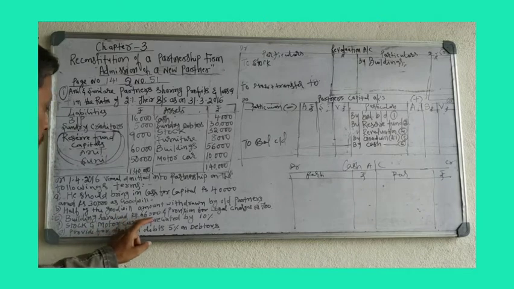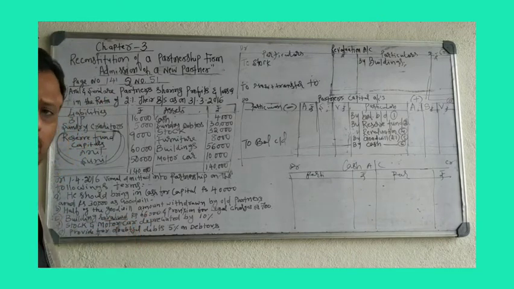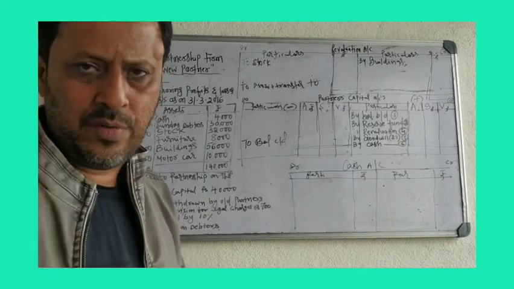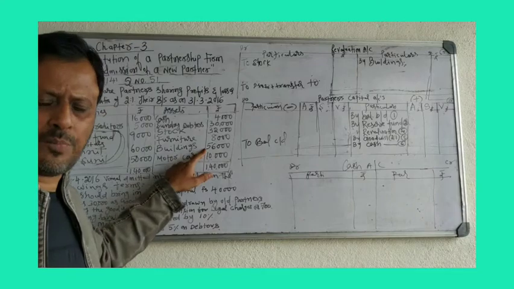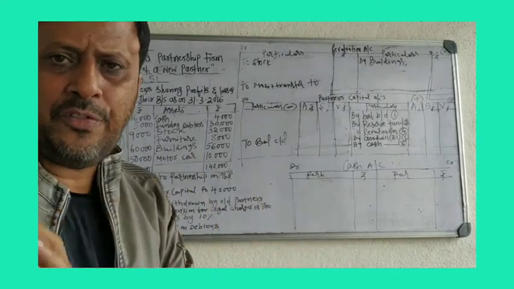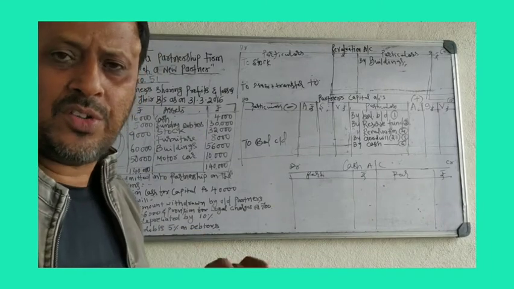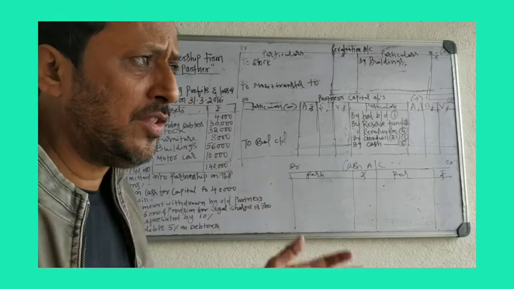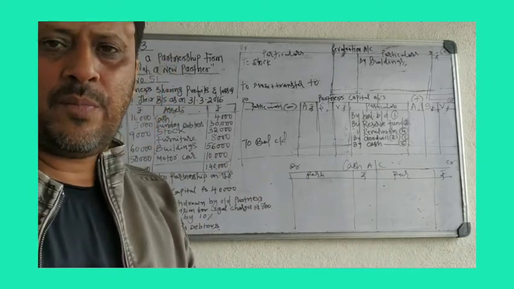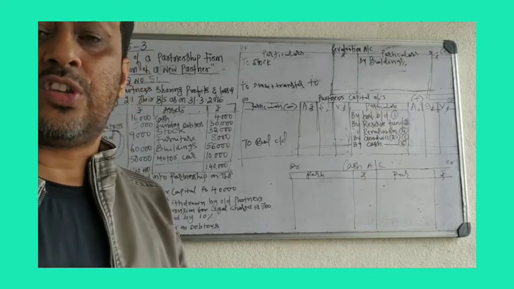Building revalued at rupees 66,000. Revalued means you have to take the difference between the balance sheet value and the adjustment value. What is the value of the building in the balance sheet? 56,000. At the time of admission of a partner, it is revalued as 66,000.